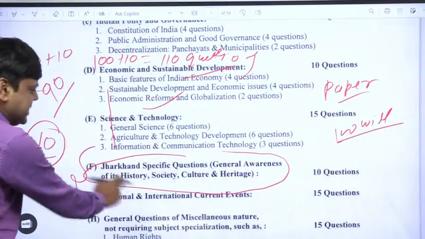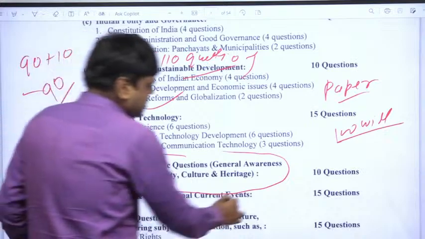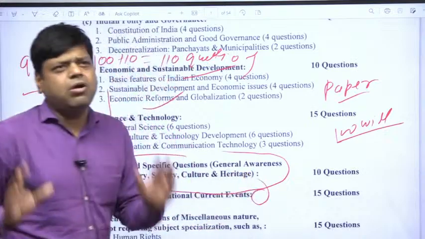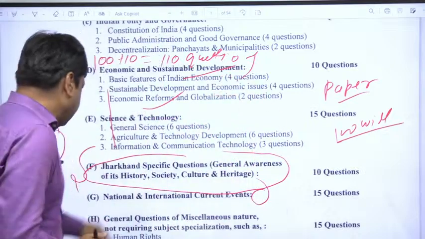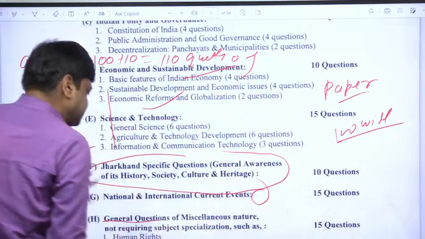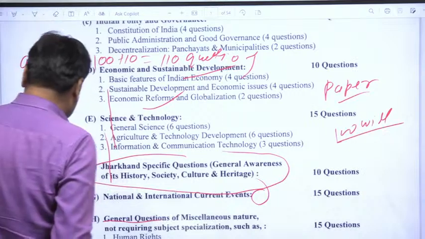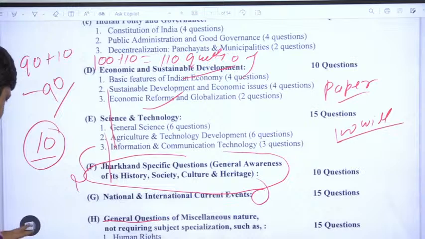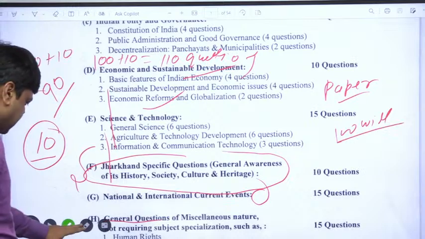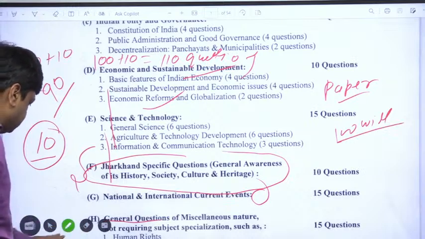Now come to the national and international current affairs. For this, you should have knowledge of current affairs of the last 12 months and general questions of a miscellaneous nature. In this miscellaneous category, you can see that human rights, environmental protection, and some other things have been asked.